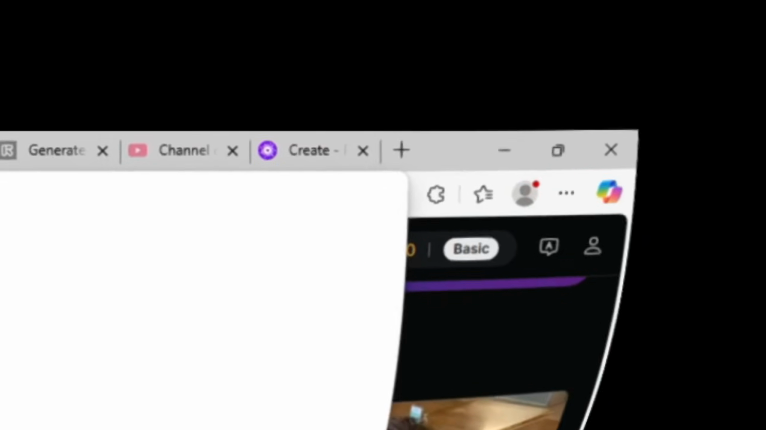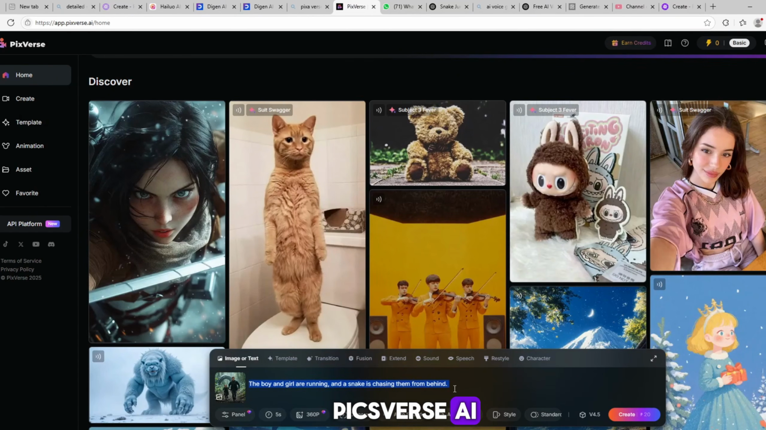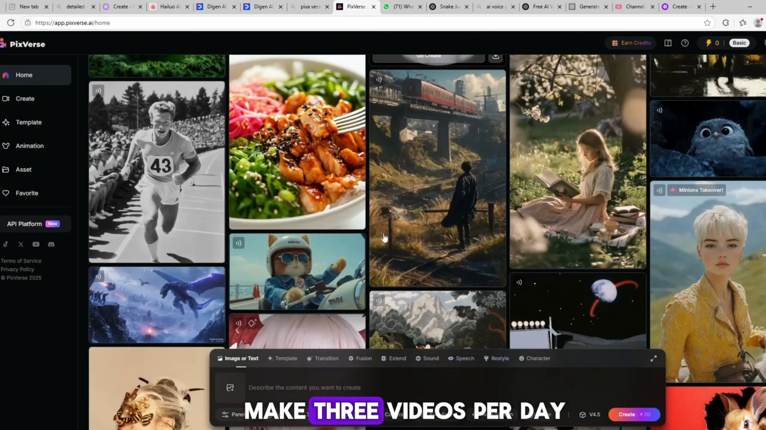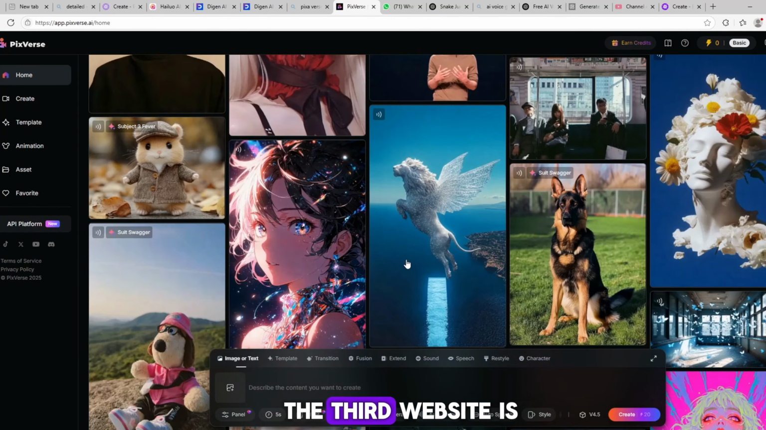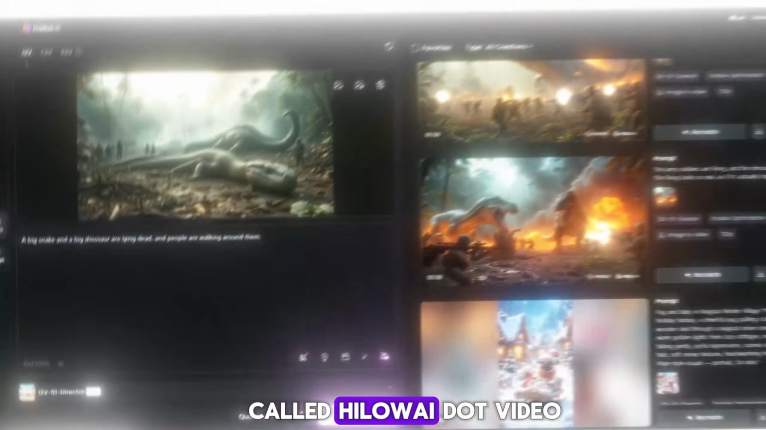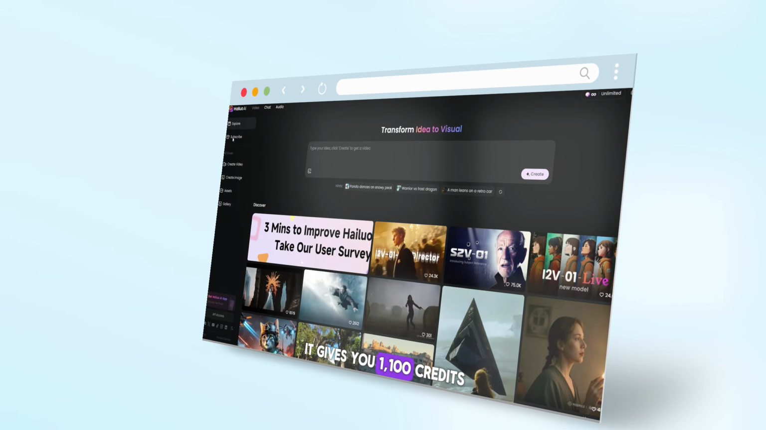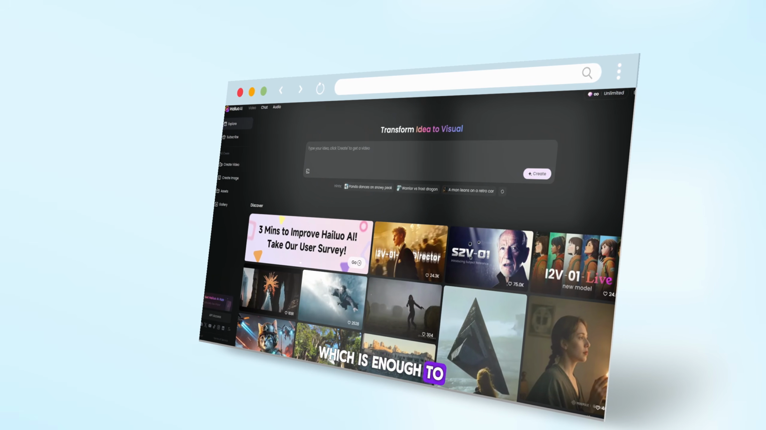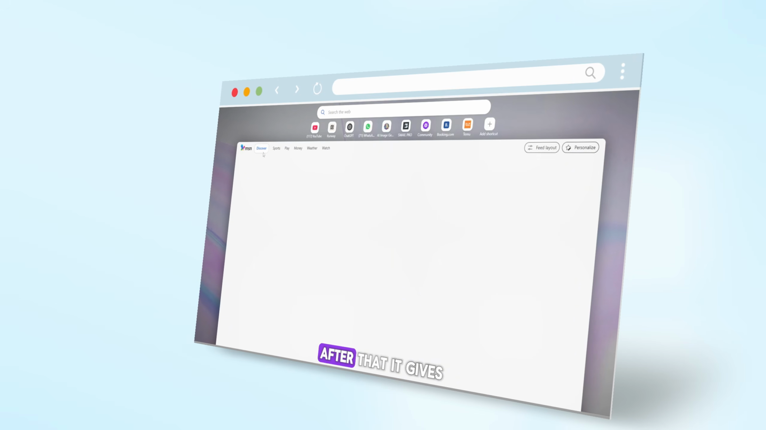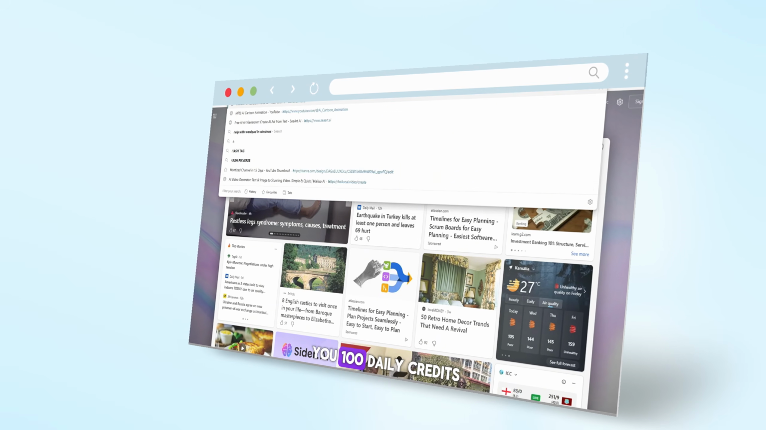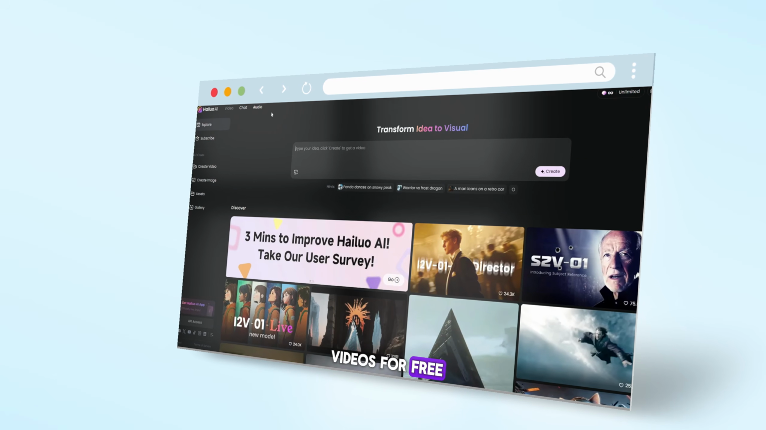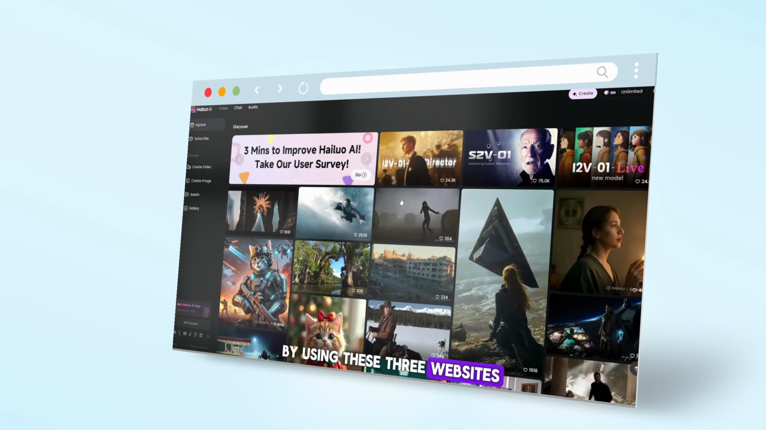The second website is Pixverse.ai. It gives you 60 credits daily, which allows you to make 3 videos per day. The third website is called Hiluai.video. When you sign up, it gives you 1,100 credits, which is enough to create many videos. After that, it gives you 100 daily credits. So let's start making videos for free by using these 3 websites.